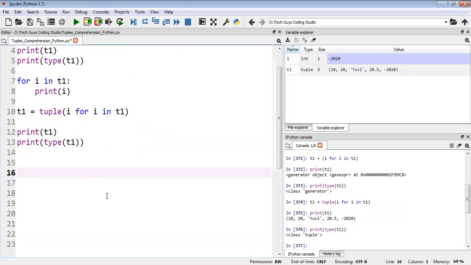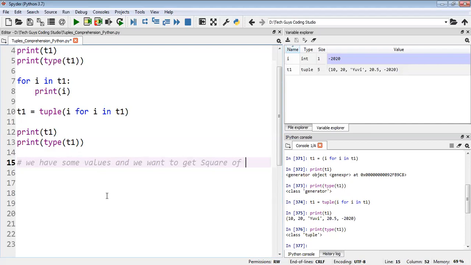Now one more thing I want to do. We just want to get the squares of some values. A couple of values we have, and we want to get the square of those values, like this.